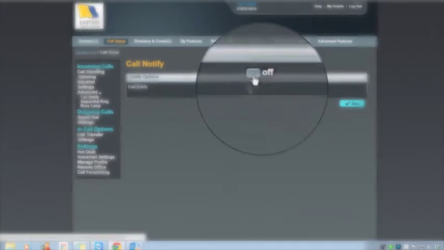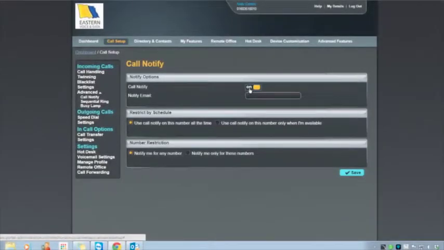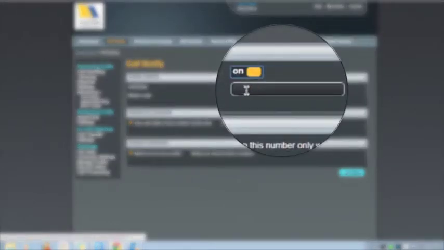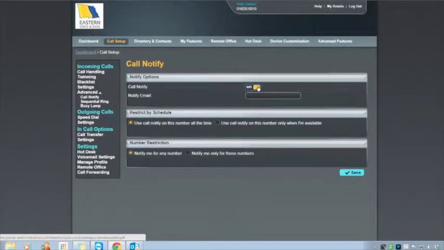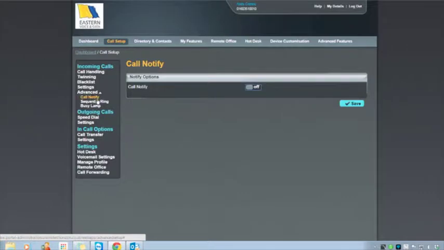Call notify. Pop that in or off. At the moment it's off. If I want it on, you can see exactly what happens. I can basically put my email in here. If anyone rings me, I will get an email saying that they've rung me.